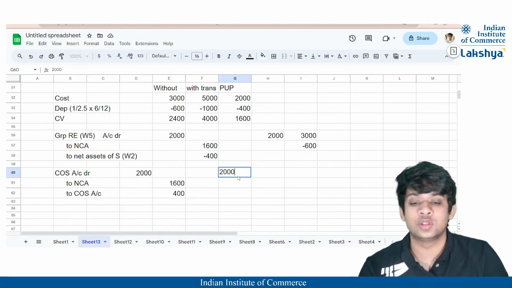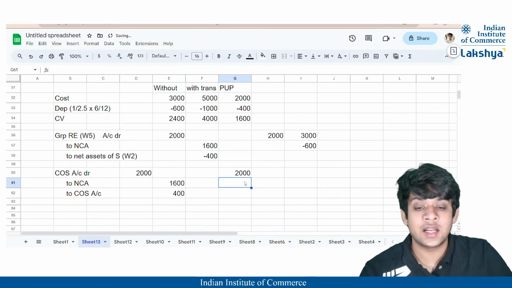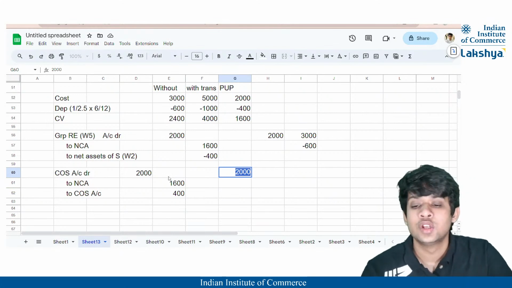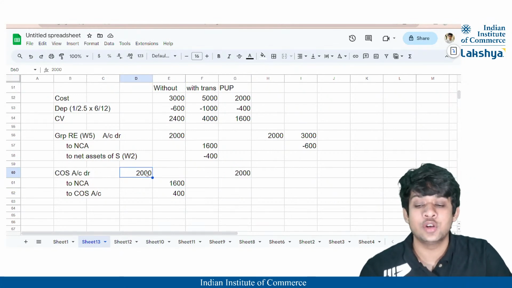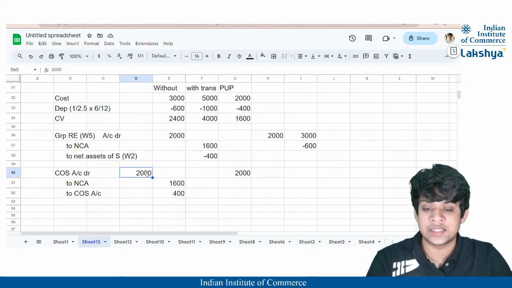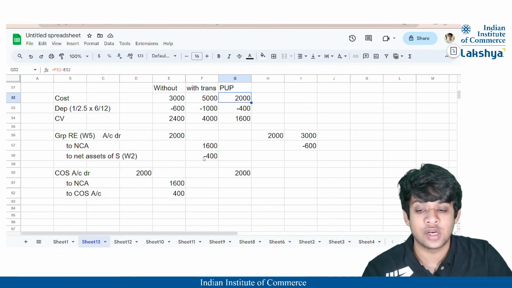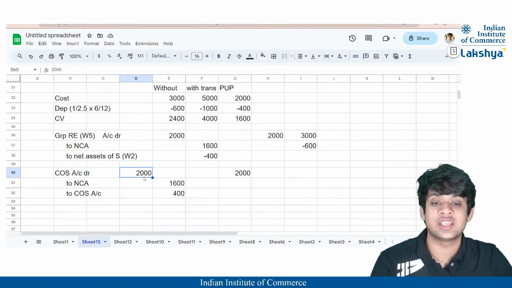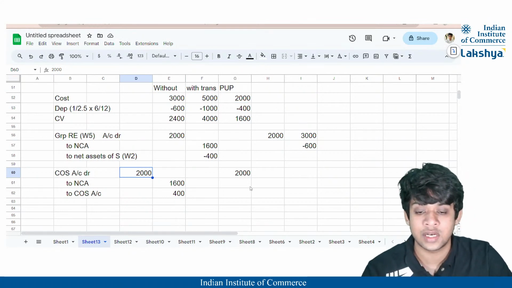You have gained a profit of 2,000. So it must have been stated in the revenue of the parent company, or probably somewhere your profit is increased, correct? So that profit is reduced by adding the value to the cost of sales, right? Because you want the profit of 2,000 reduced, it shall be added to the cost of sales to reduce the profit by 2,000, right?